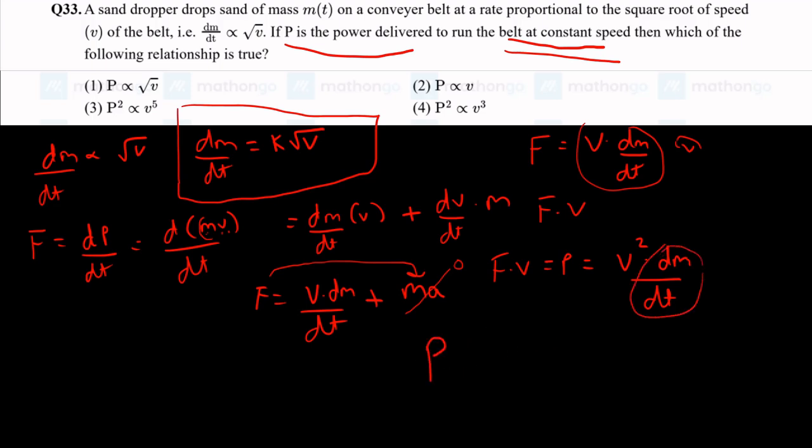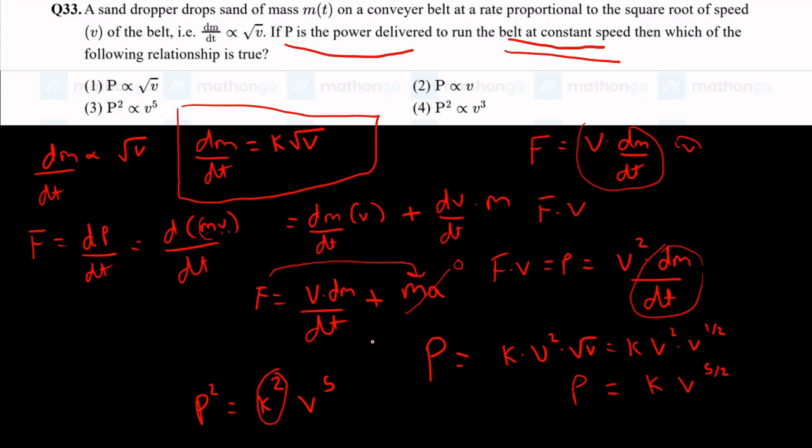Finally we get power equal to k into v squared into root v. Root v is just v power 1 by 2. So power is k into v power 2 into v power 1 by 2, which is equal to k into v power 5 by 2. Now let us square both sides. Squaring, we get P squared equal to k squared into v power 5. k is just the proportionality constant, so P squared is proportional to v power 5, and option 3 is correct.